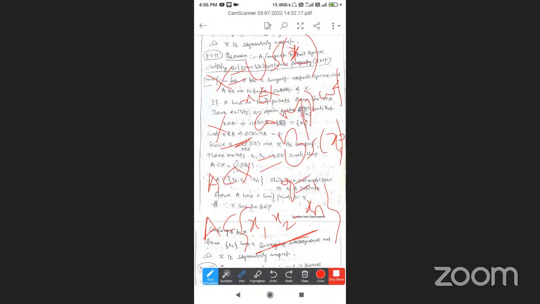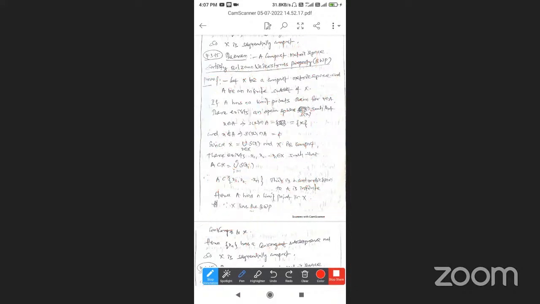Hence A is an infinite set, and our assumption that A has no limit point is wrong. Therefore A has a limit point in X.